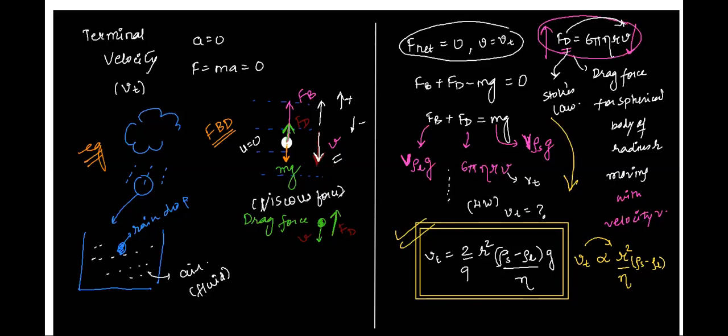So drag force or viscous force for a spherical body is given as 6 pi eta rv. This is Stokes' law.